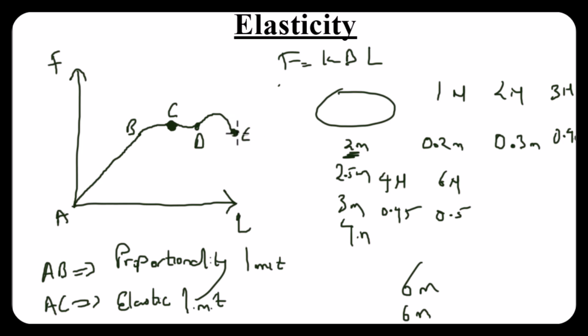Then point E is the maximum elongation the material can have. You can see that from the graph. Let's try to calibrate this graph. Let's say this is 1 meter, this is 2, this is 3, 4, 5, 6, 7. So any force you apply beyond this point here will break the material. You can see a rubber band, by the time you stretch it too much, what happens? It cuts. So the maximum force you can apply to a material without it breaking will result in its maximum elongation, or the maximum length the material can have.